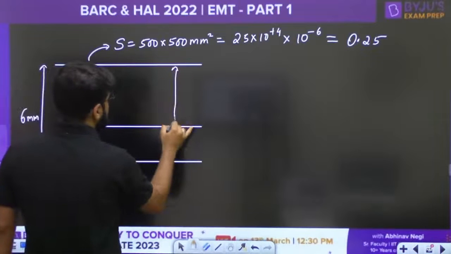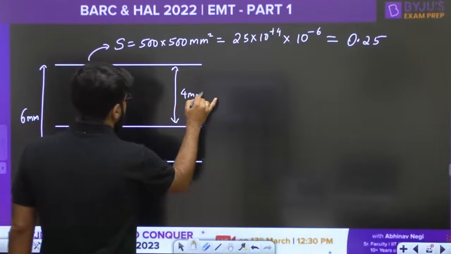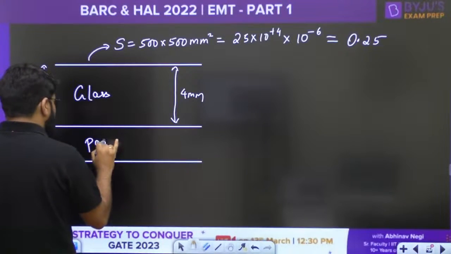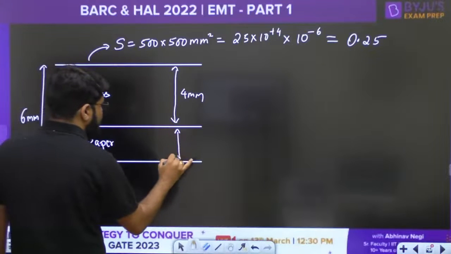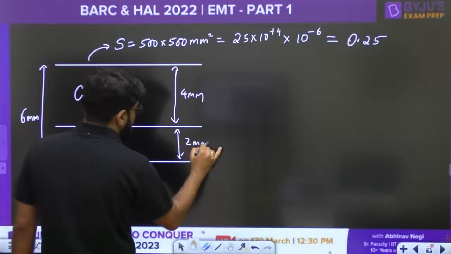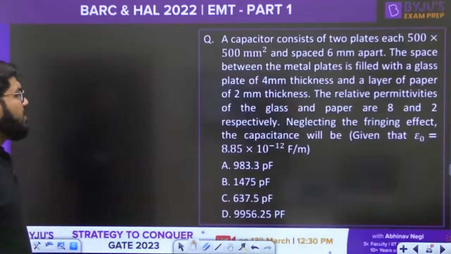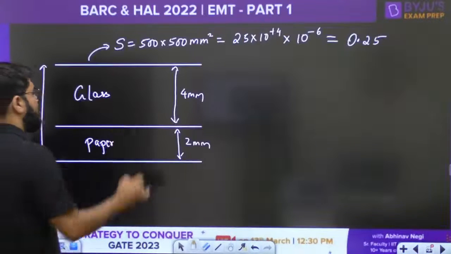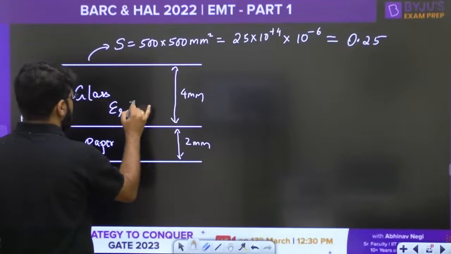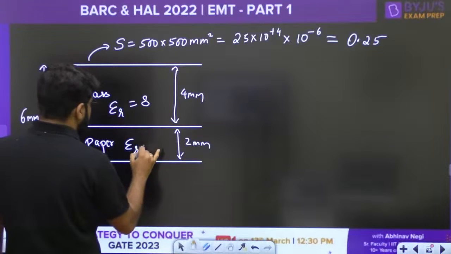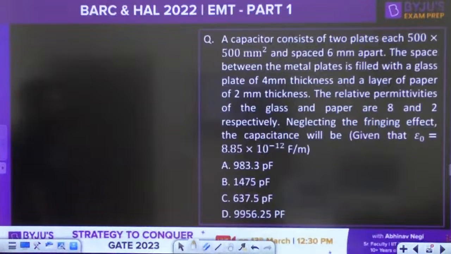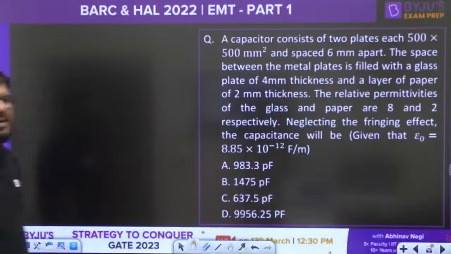Because of two different dielectrics, it will offer two different values of capacitance, and this is 2 mm. The relative permittivities of the glass and paper are 8 and 2. So the relative permittivity here is 8, and here it is 2. Neglecting the fringing effect, what is the capacitance of the system?